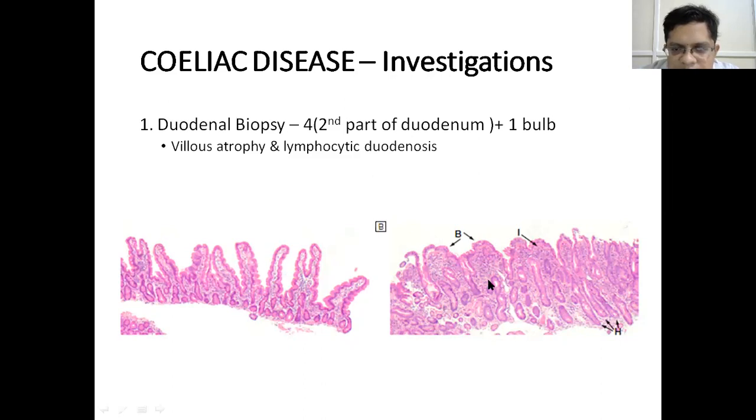In patients with celiac disease, there is atrophy of the villi. There is blunting of the villus. Similarly, there is enlargement of the crypts and the infiltration of lymphocytes into the epithelial layer. So intraepithelial lymphocytes. This is also called lymphocytic duodenosis. So there is villus atrophy and lymphocytic duodenosis.